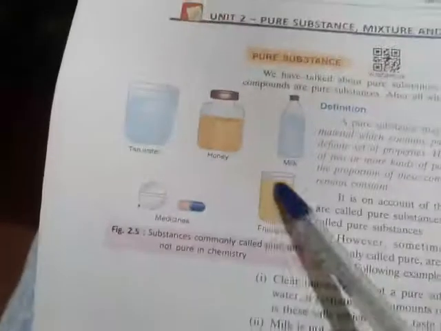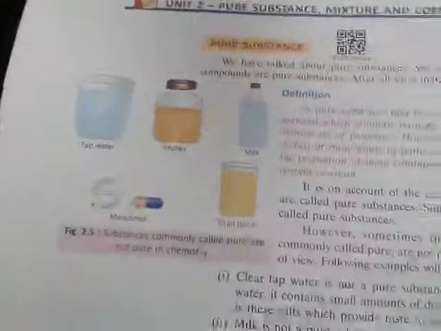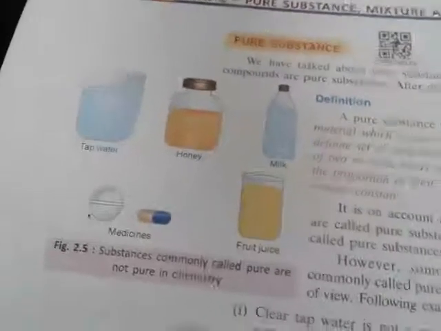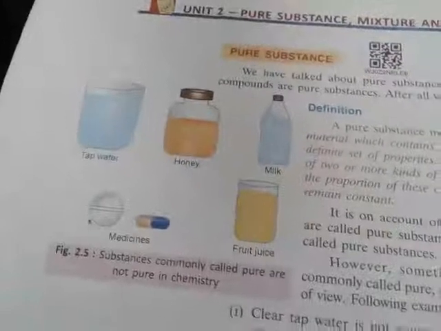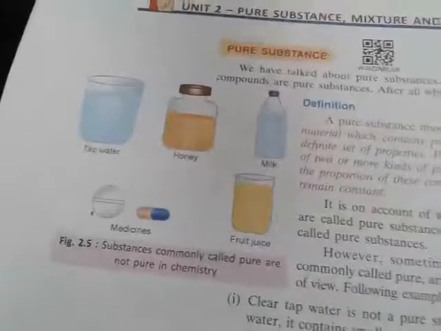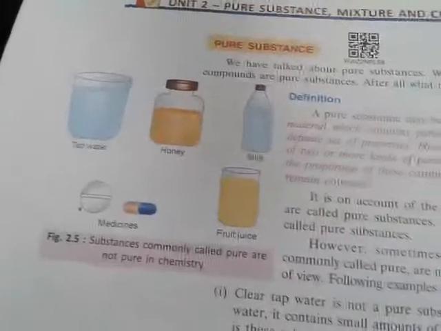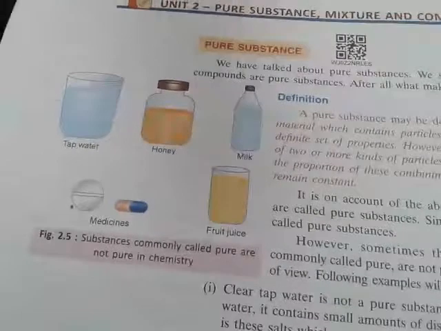So if it is not a pure substance, then what is it? Students, this is called a mixture. Why is this called a mixture? Suppose I give an example of tap water. See, tap water is not a pure substance. Why? Because in addition to water, it contains small amounts of dissolved salt and air.